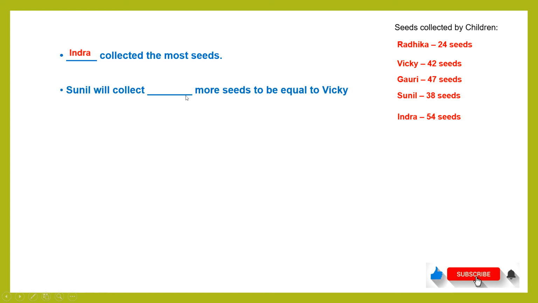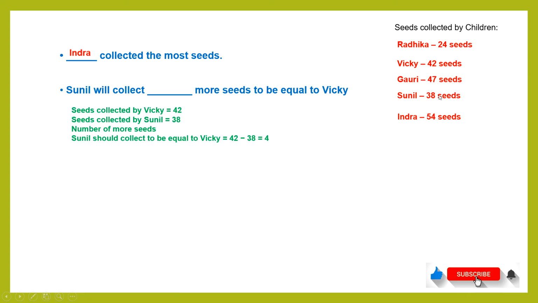Sunil will collect dash more seeds to be equal to Vicky. Now here we have to say Sunil has 38 and how many more seeds he has to collect to reach Vicky. So we can count after 38. If you count 1, you get 39. After 2, you get 40. After 3, you will get 41. After 4, you get 42. So the answer is 4.